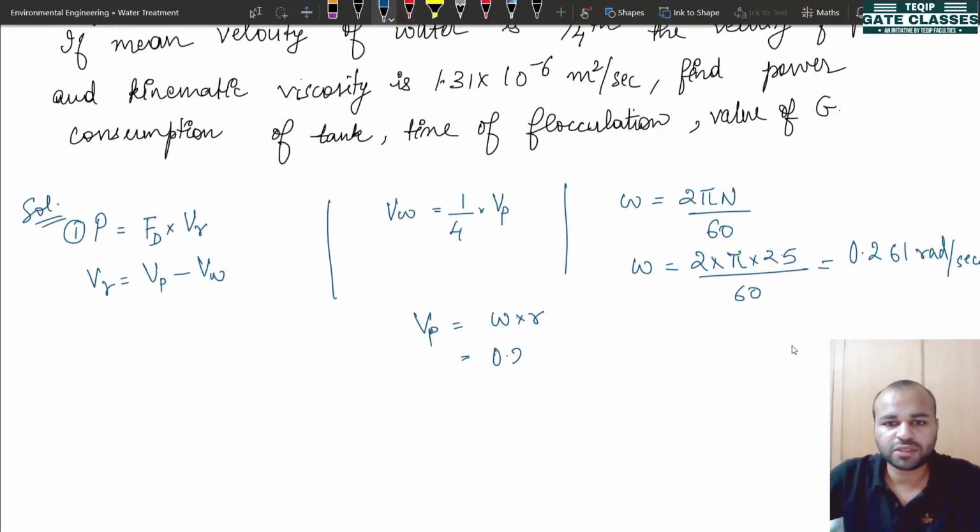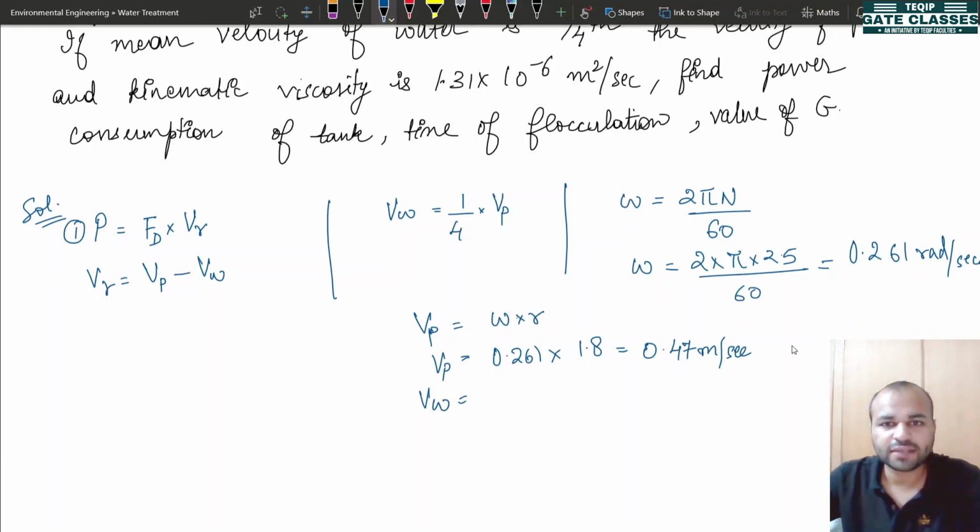So 0.261 times 1.8 gives you 0.47 meters per second. Okay, and with this you can also find out the value of VW.